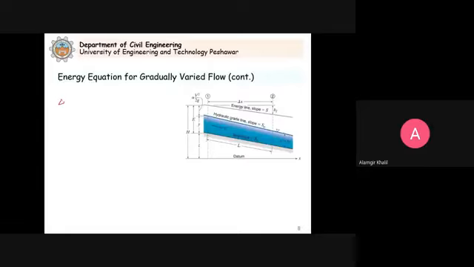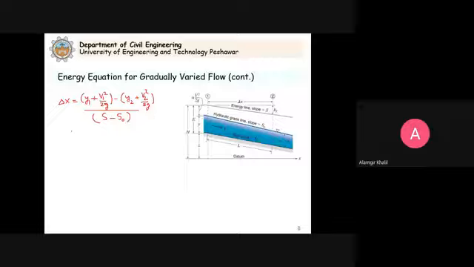From that equation, delta X will be equal to (Y1 plus V1 square by 2g) minus (Y2 plus V2 square divided by 2g), this whole divided by S minus S naught.